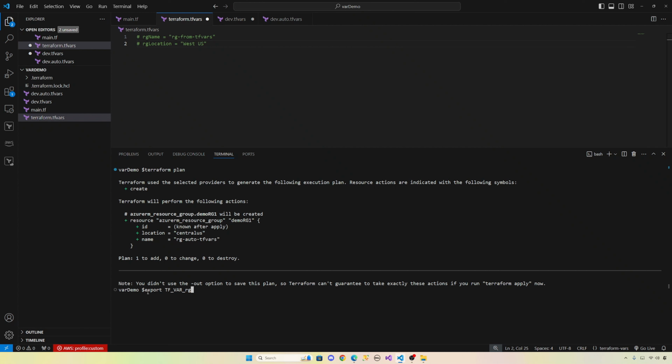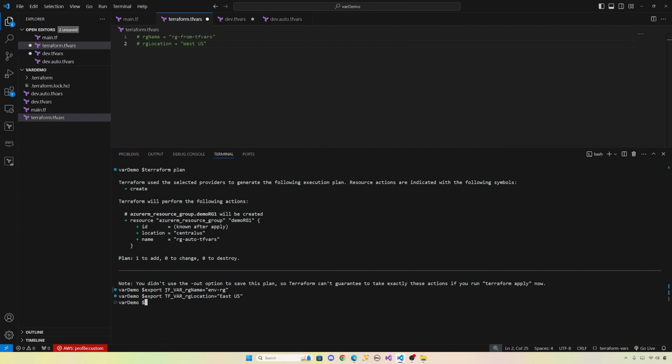So rg_name equal env-rg. So we created a variable. Let's do another one, TF_VAR_rg_location, give any, east US. Okay, so we have created an environment variable.